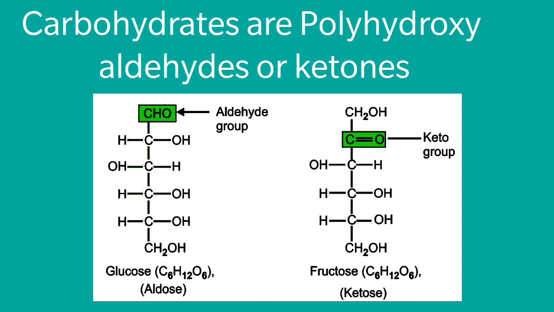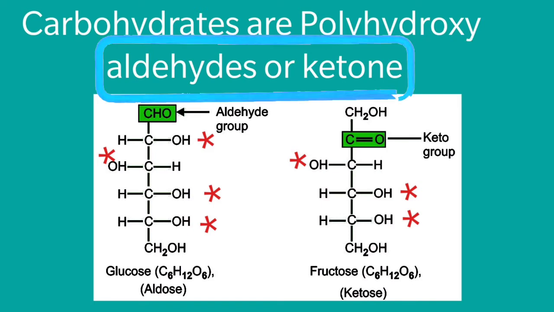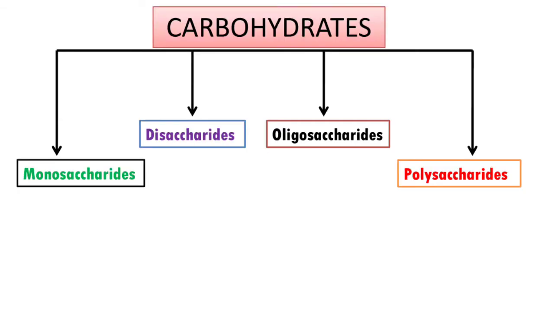So when you see the definition, it has two parts. One is polyhydroxy, which means it has many hydroxyl groups, and the second part is aldehydes or ketones. So in addition to hydroxyl groups, carbohydrates may have an aldehyde or ketone group. Carbohydrates are classified into four groups: monosaccharides, disaccharides, oligosaccharides and polysaccharides.